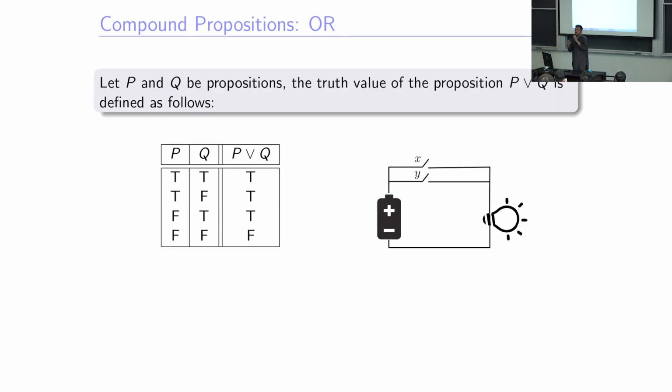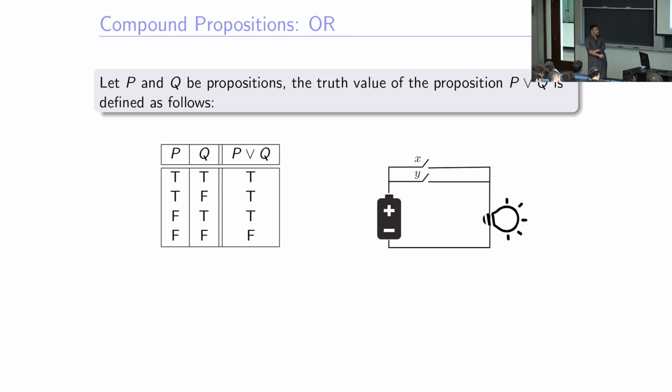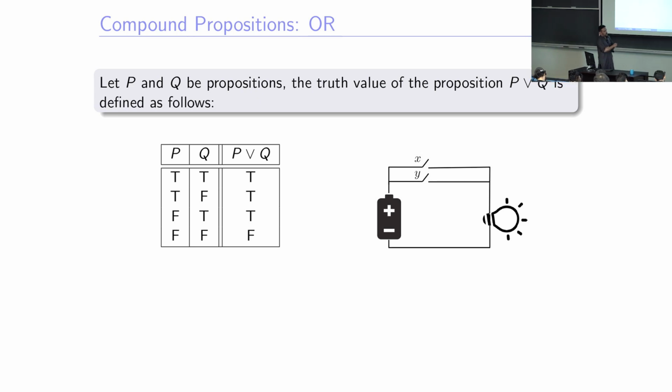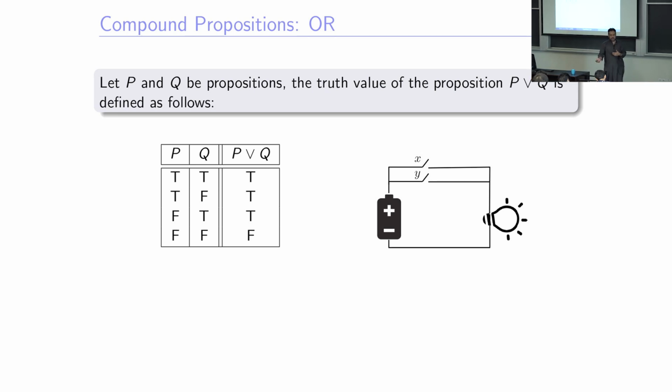So I just want you to know that now we are learning to make bigger, more complex statements in the language, right? And we'll build upon this to build the whole computational mathematics building, okay? Or again, when we have two propositions P and Q, P or Q, written P ∨ Q, its truth value is another proposition whose truth value is given by this truth table, right?